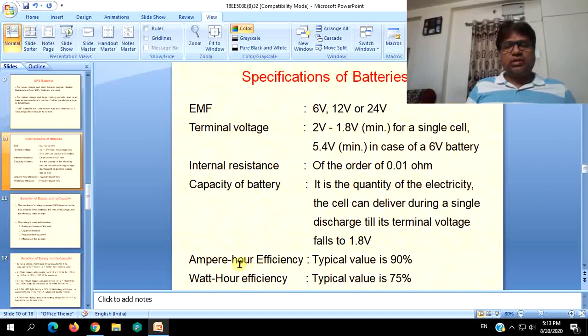And the other terms are ampere hour efficiency, typical value is 90%. Watt hour efficiency will be less when compared to ampere hour efficiency, about 75%.